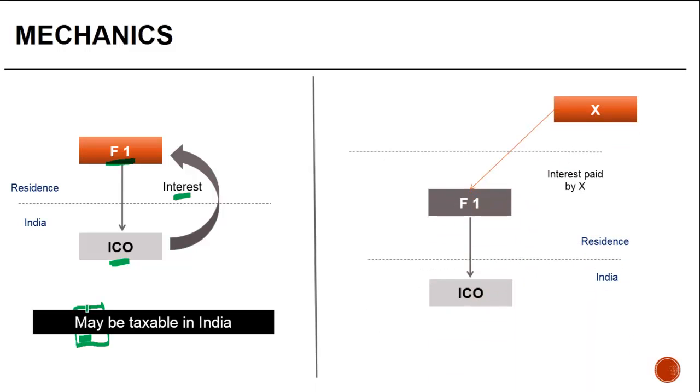Another situation could be that there is an Indian company which is owned by a foreign company. Now, in a third state, there's another company or a person X which is making payment of some interest to F1. Obviously, between ICO and F1, there is no transaction. So this interest which is getting paid here is not covered under Article 11.